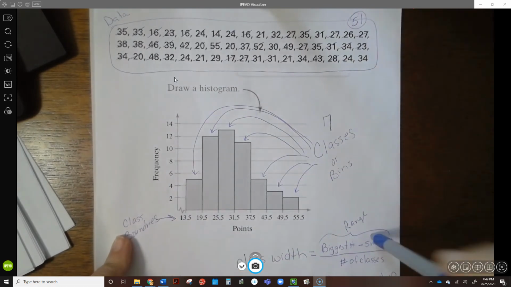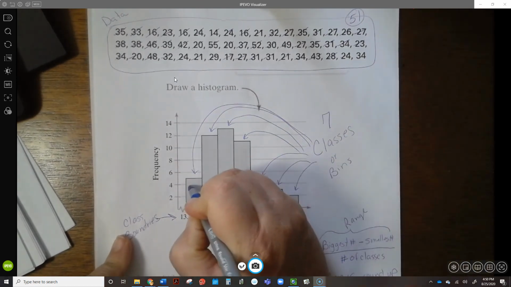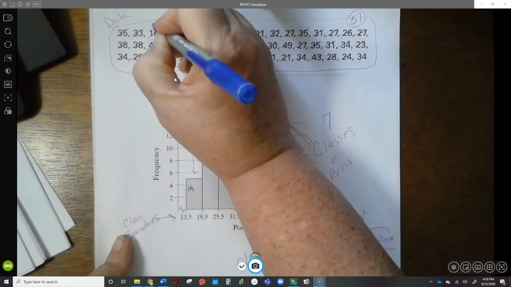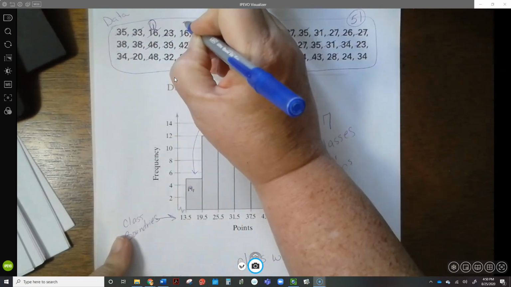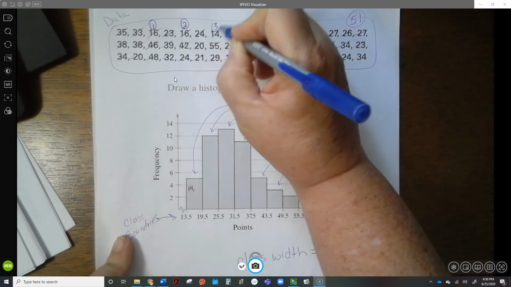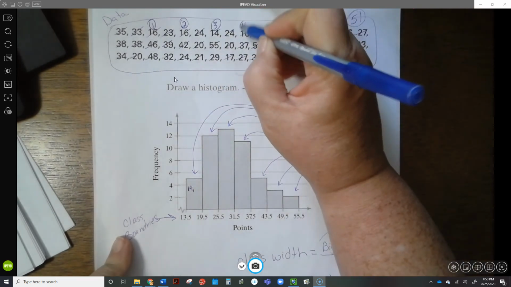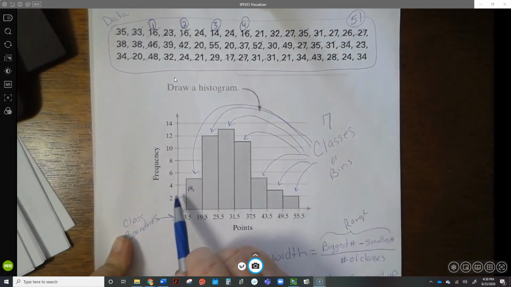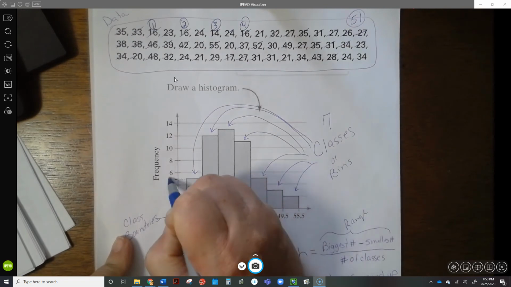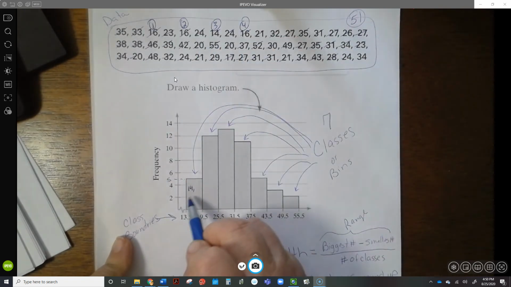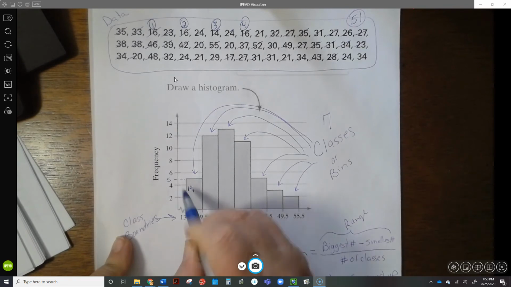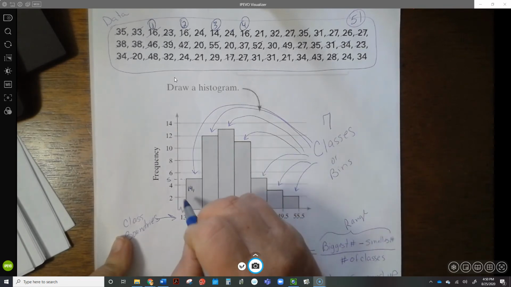And if you wanted to, you could go through here and actually write them down. It's the number 14. This is number 1. This is number 2. We'll say this is number 3 because there's several 16s. I know that there are five numbers in this bin. So 14 is in here, the first 16, the second 16, the third 16.